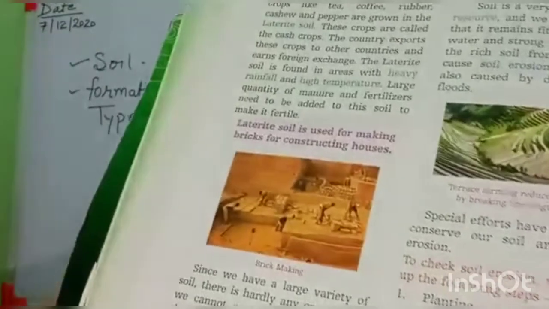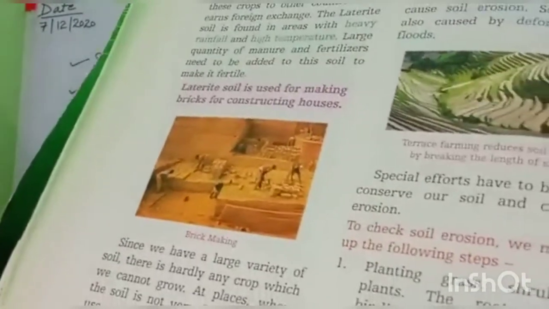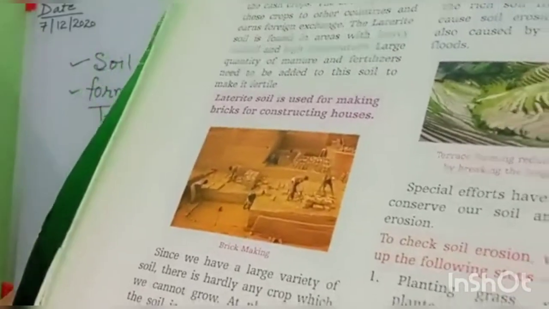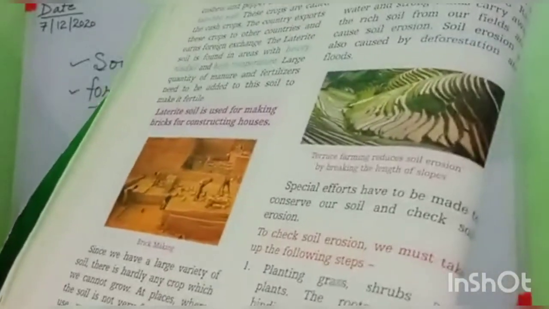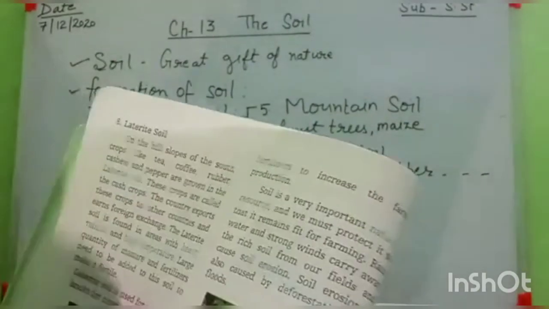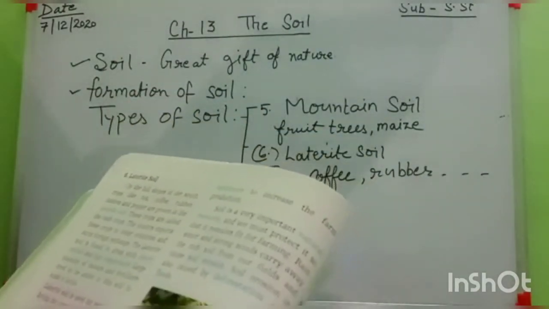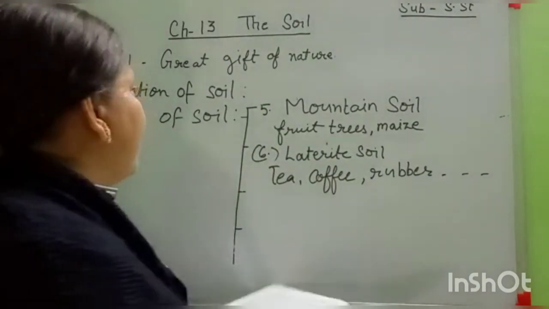Okay students, look at here everyone. This soil is not very fertile. Farmers use manures like cow dung and green manures, and they use fertilizer to increase the fertility of this laterite soil.